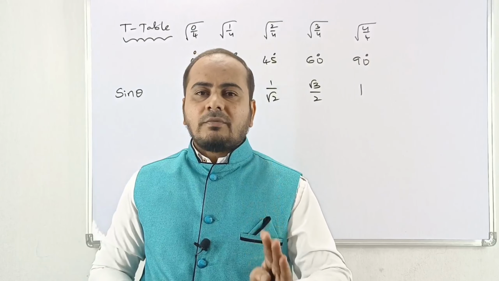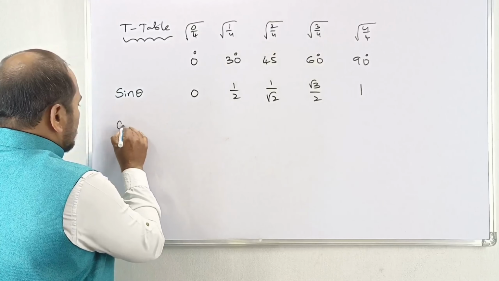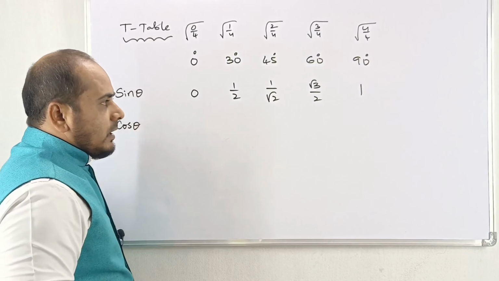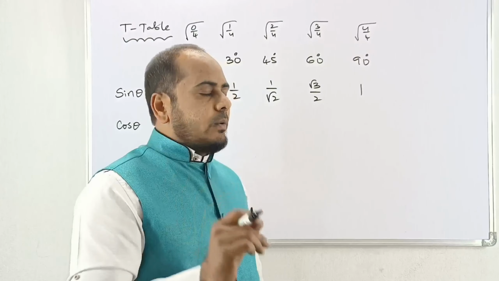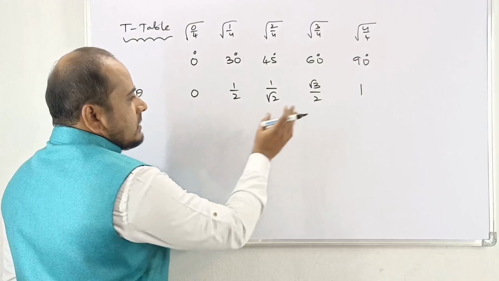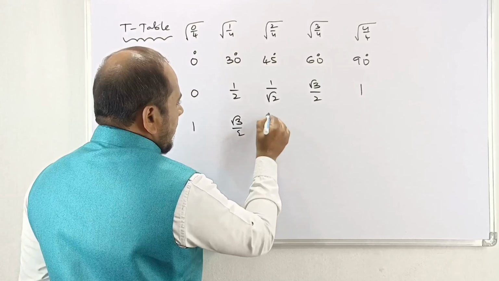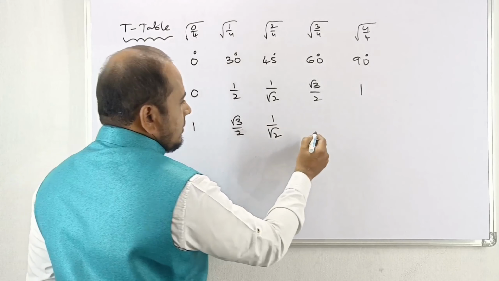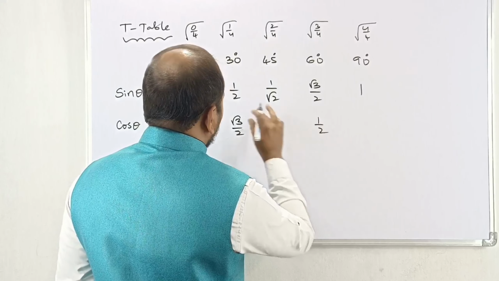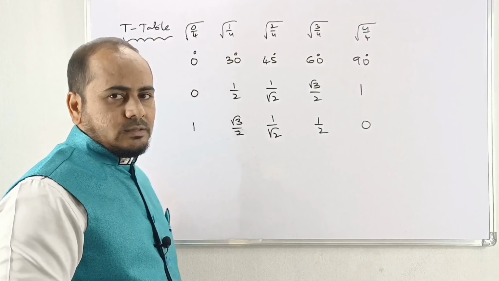If you are able to perfect these, then only go for cos theta, my dear. Remember, at a time sin and cos you don't take. Right? Now next, cos theta, how to take? Just that one you write here. This root 3 by 2 you write here. And this is 1 by root 2. Here you write it. And then 0. Here 1 by 2. And then the last one is 0. Like this we have to write.